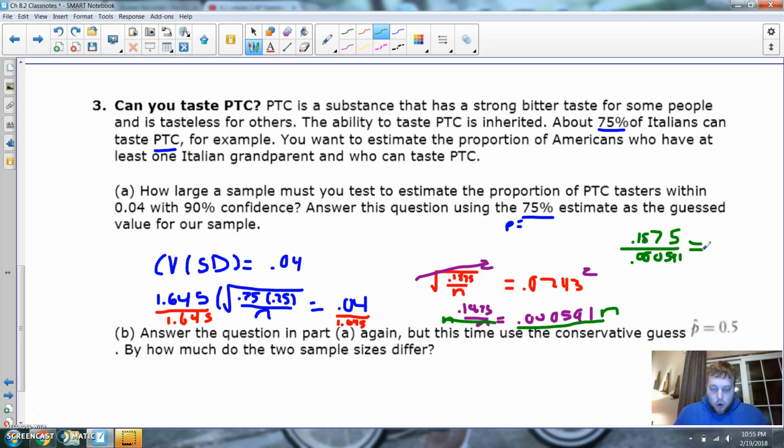Let's check it out. Whew. 0.1875 divided by that ugly number is 317.1. Now remember, if I round down, it's going to get wider, and it's not going to be exactly 4%. It's going to be a little more than 4%. So I always want to round up, making that thing just a little bit more skinny. I'm going to round up. The correct answer is I want to sample 318 people. If I sample 318 people, I should be within 4%.